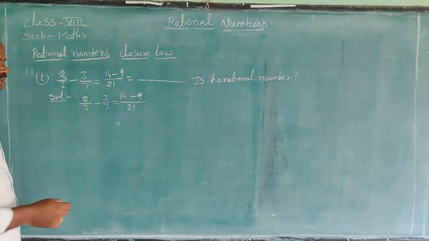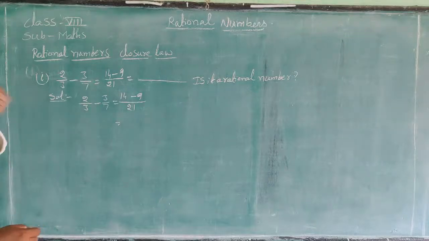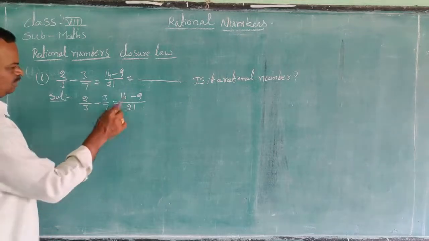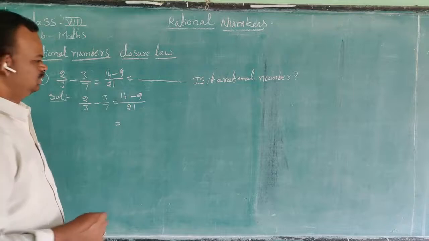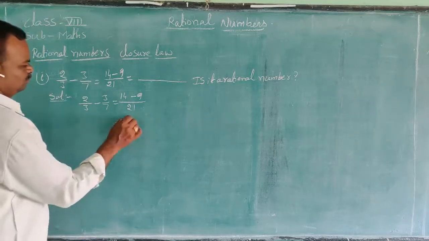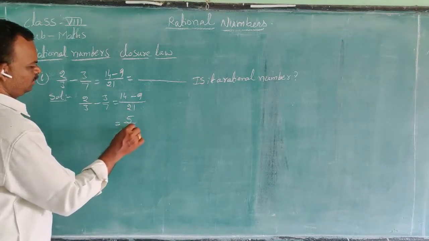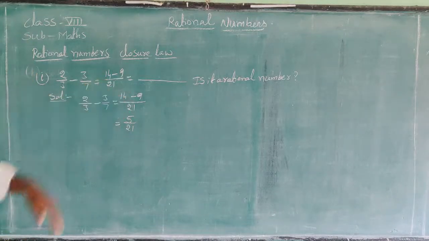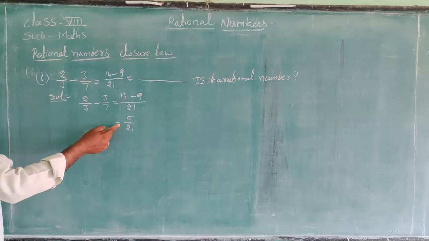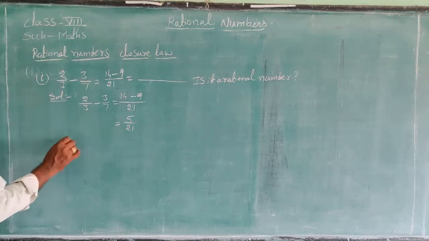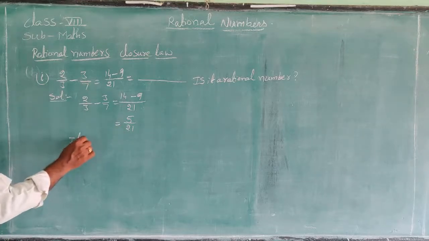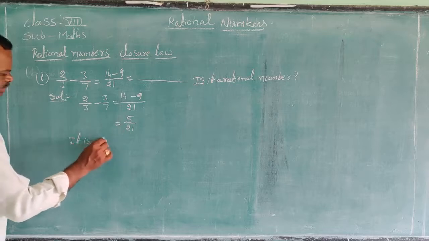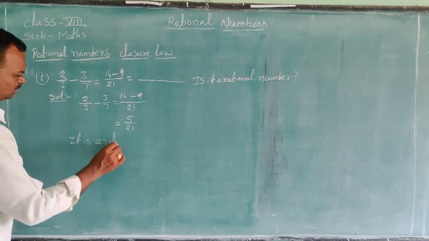Already given in the textbook: 14 minus 9. 14 minus 9 is equal to, what is the value? 5. 5 by 21. Is it a rational number? It is in the form of P by Q, so it is a rational number.